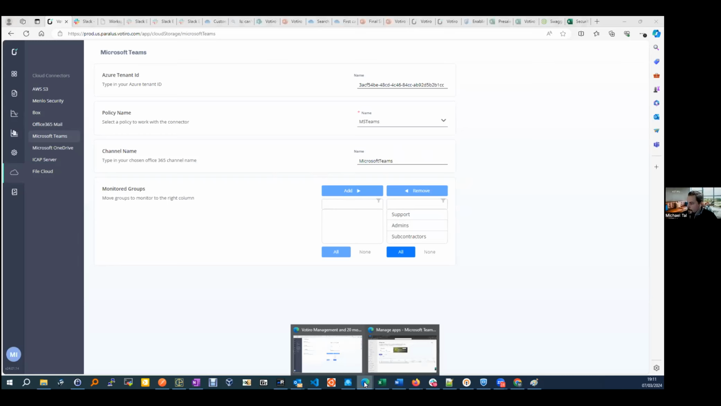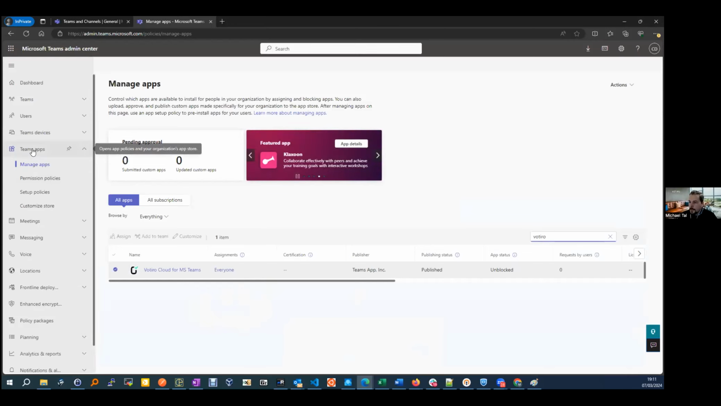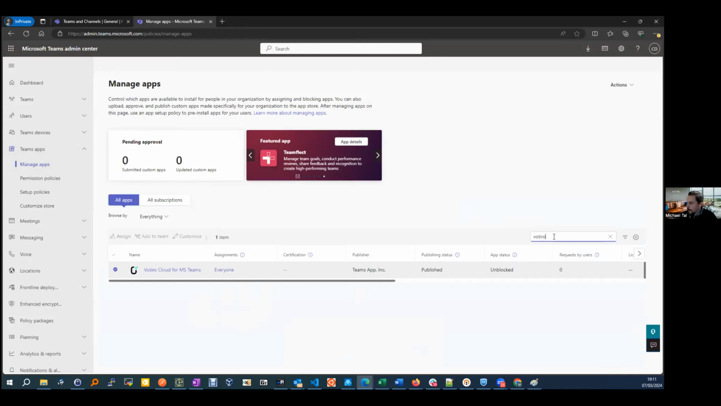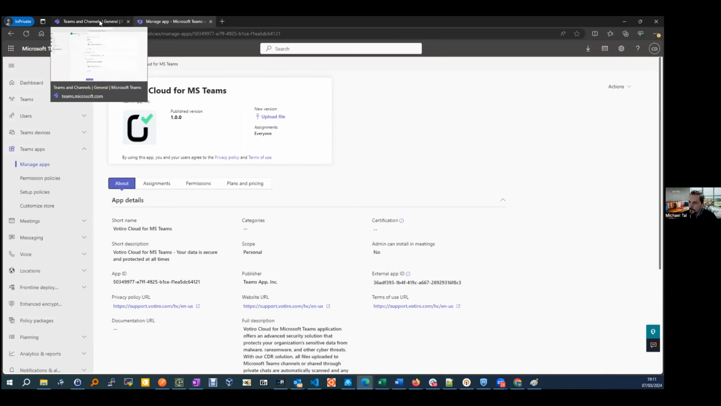And I want to show you also, for that purpose, the Microsoft Admin Center for Teams. Here under Teams apps, Manage apps, we can see that we have the Votiro app, which is of course already pre-installed, and that was a requirement for the integration to happen. So that's just to give you a brief on how the deployment can take place and how easy it is to integrate. And of course, for the demo lab, I already integrated this environment with our Azure account.